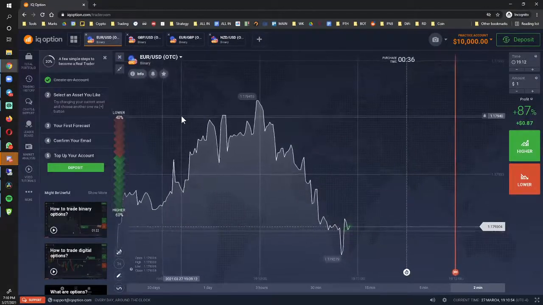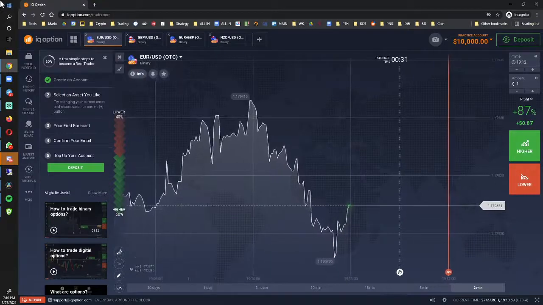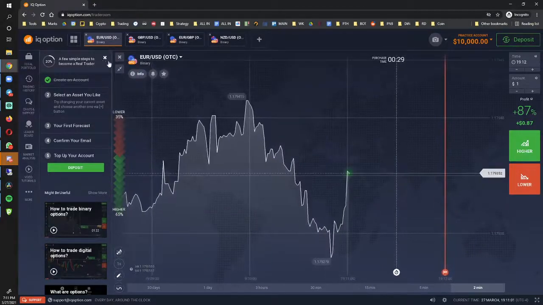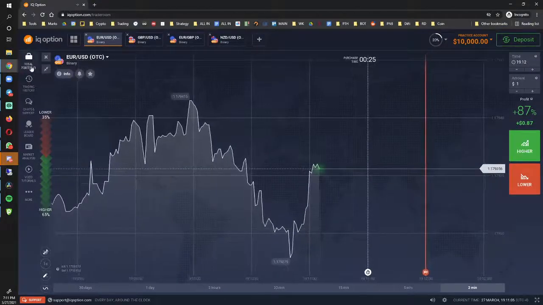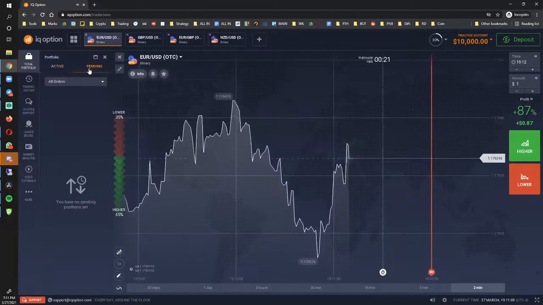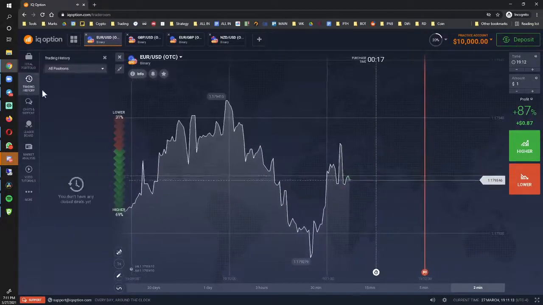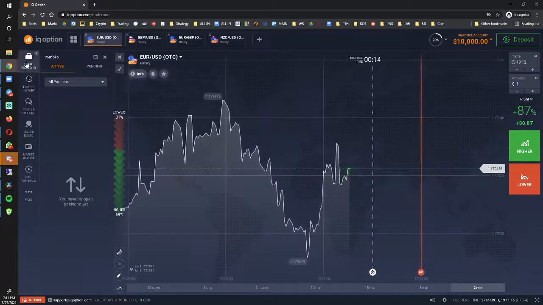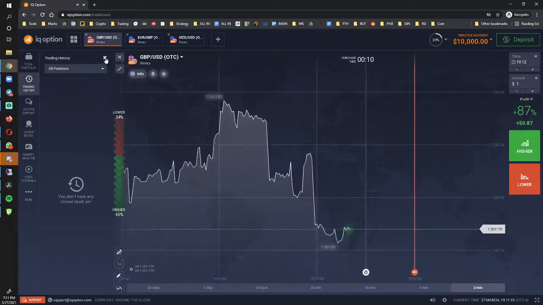To the left, I'm going to show you how to set it up in a way that's not very distracting, and the way that we actually use this platform. You see a bunch of notifications, so we're just going to exit out of this. You've got the portfolio, with the active trades and pending trades. I'm sorry, the history is right here. The portfolio is a different thing. Let's close this real quick.